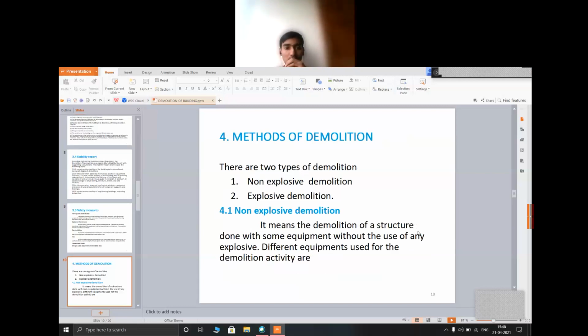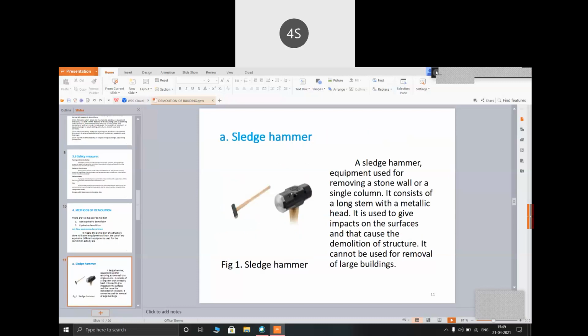Fourth one is the method of demolition. There are two types of demolition, non-explosive demolition and explosive demolition. First one is non-explosive demolition. It means the demolition of a structure done with some equipment without the use of any explosive. Different equipment used for the demolition activities are next.